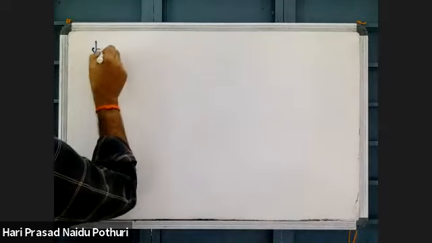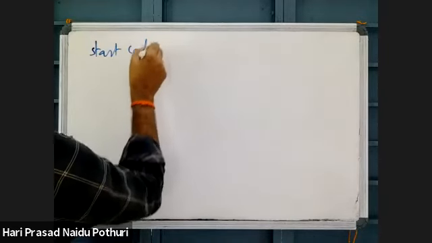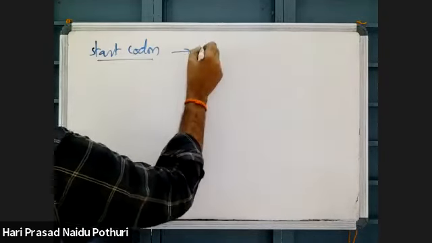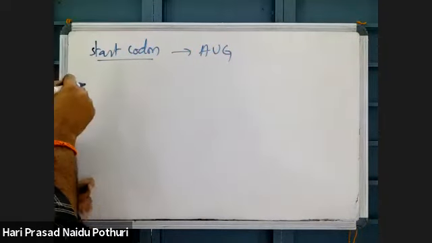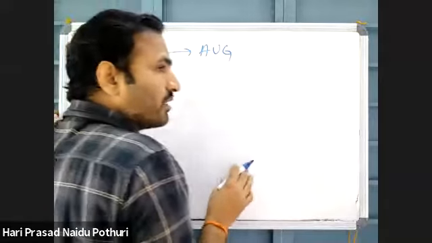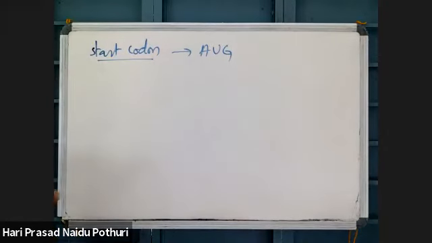Okay. Then the genetic code dictionary, start codon. Next property: the start codon is usually AUG. Like transcription is initiated at the promoter sequence, replication is initiated at the origin of replication, similarly on mRNA translation will begin at the AUG codon.